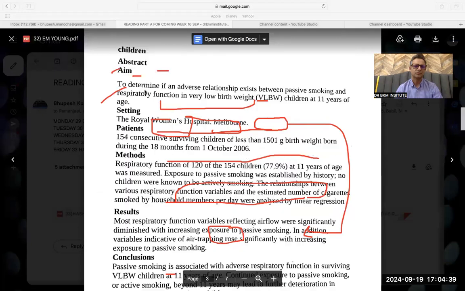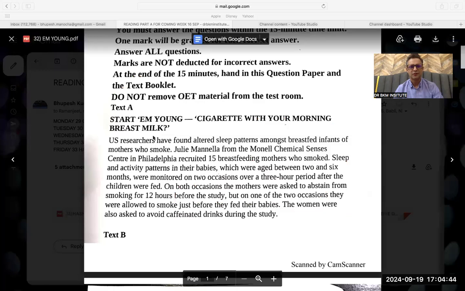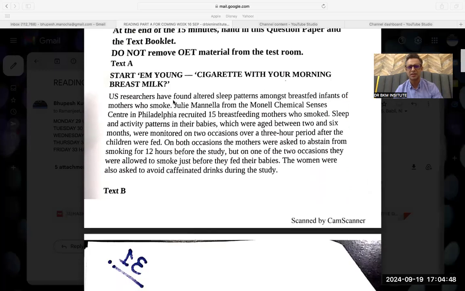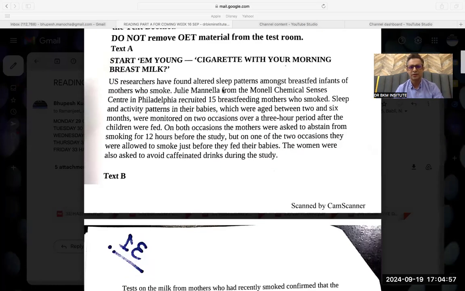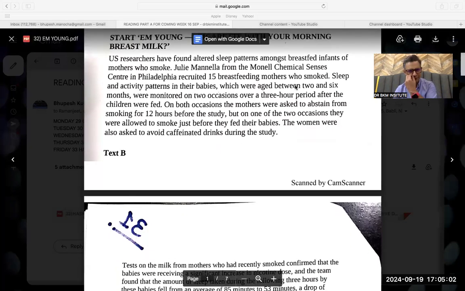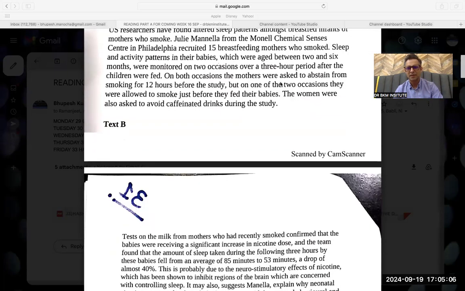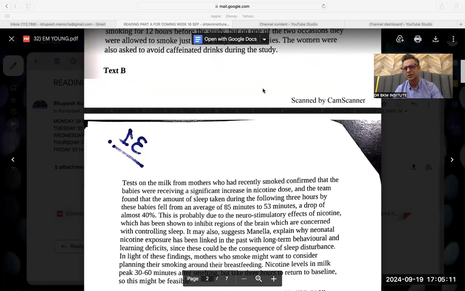Now you just go to the paragraphs in the final exam. The first paragraph is about a cigarette with your morning breast milk. Cigarette, breast milk: I could do the third or fourth question, but let's see. US researchers, breastfeeding mothers, ages 2 and 6 months, mothers abstained from smoking, and avoided caffeine during the study.